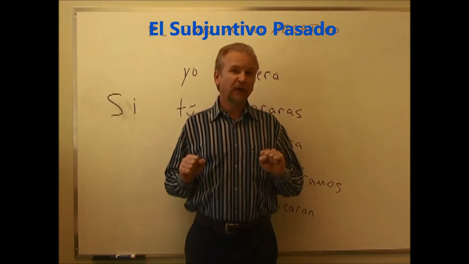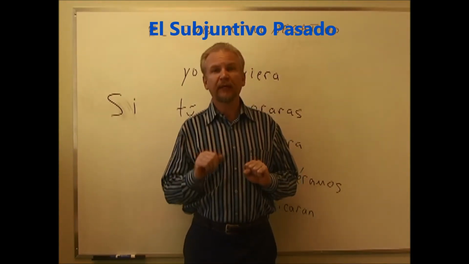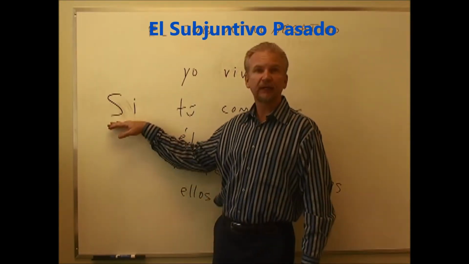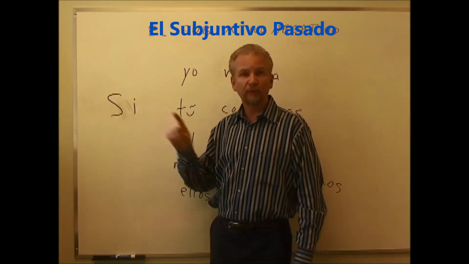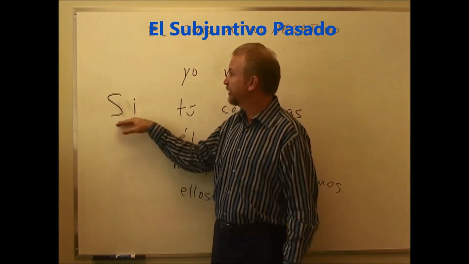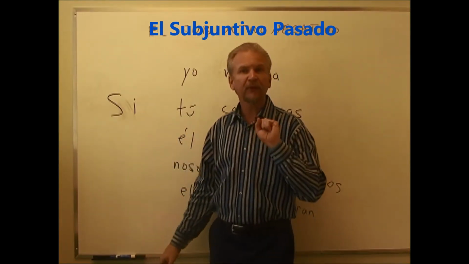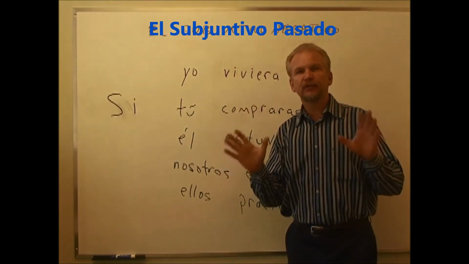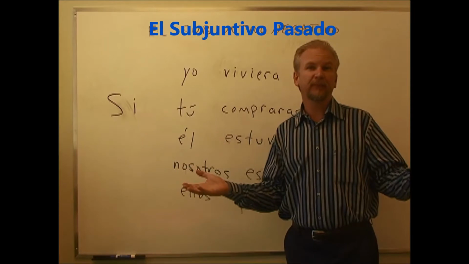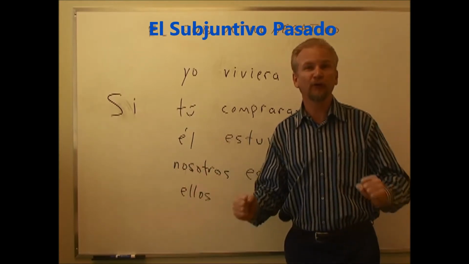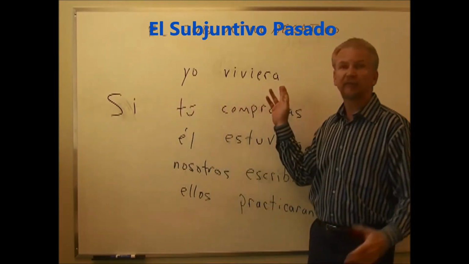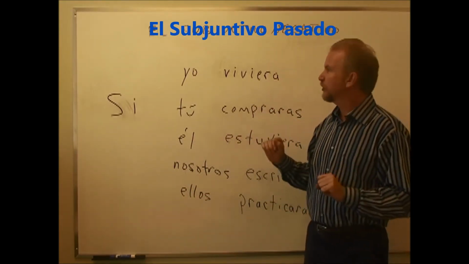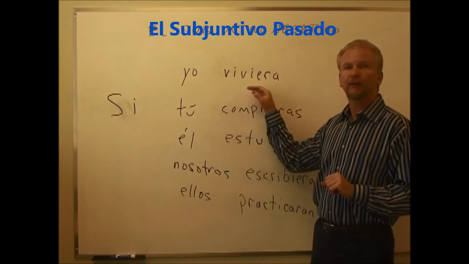Now, the other time we use the subjuntivo negativo is when we have an if clause. Si, S-I, with no accent, remember the accent is yes, S-I without an accent is if. When we have an if clause, si yo viviera en Panamá, yo iría a la playa todos los días. Right? If I would live in Panama, I would go to the beach every day. So the translation here is more if I would live.